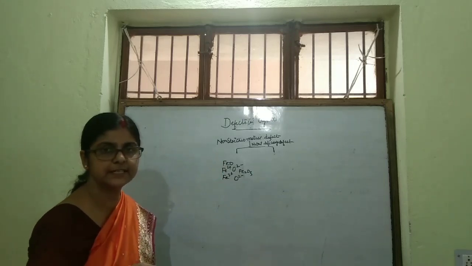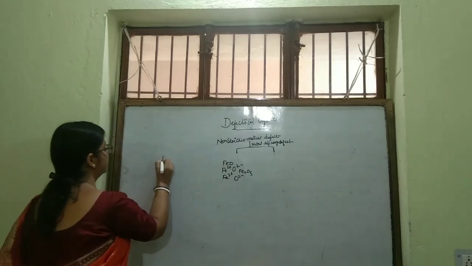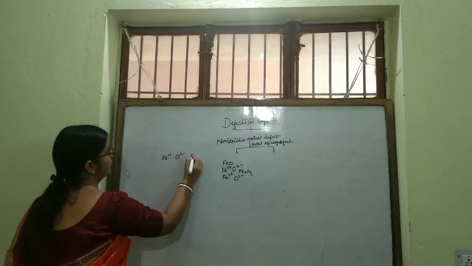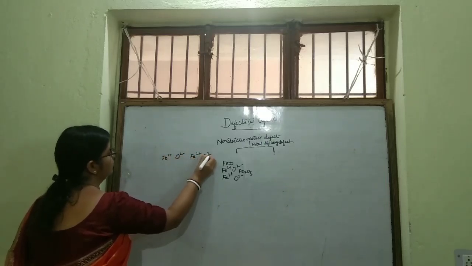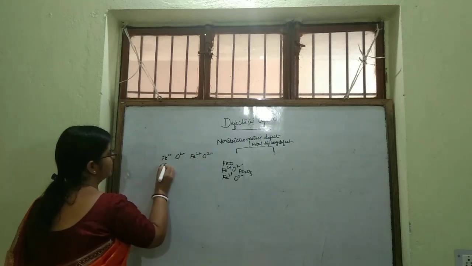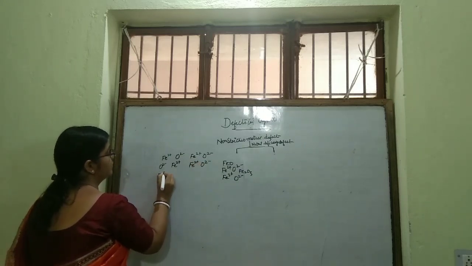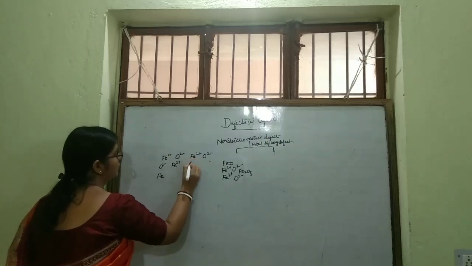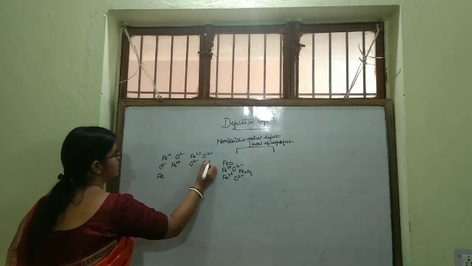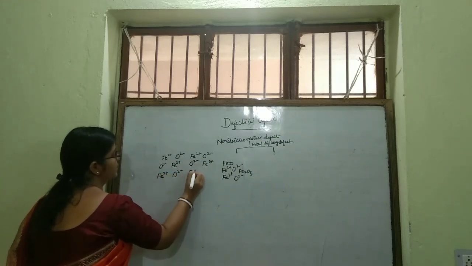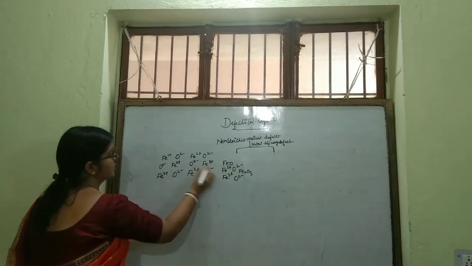There will be some vacancies. Suppose Fe2+ O2-, Fe2+ O2-, O2- Fe2+, Fe2+ O2-.